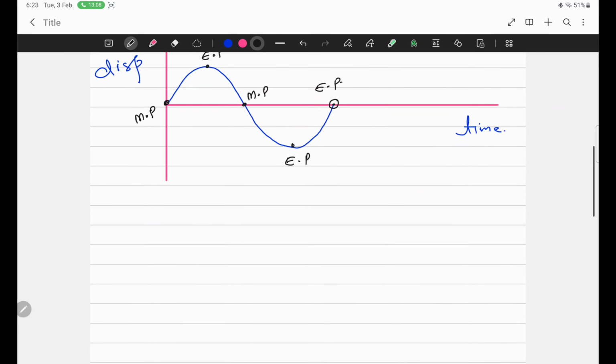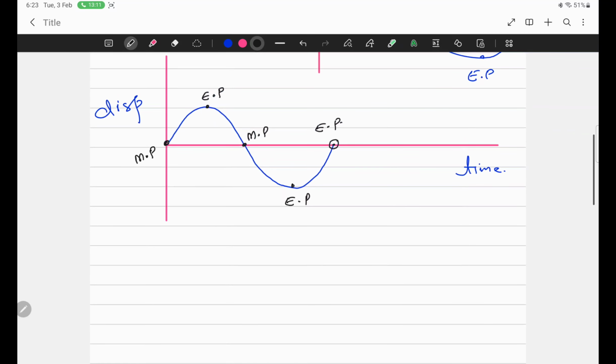The time to make one complete oscillation is called the time period. The time of one cycle, the time of one oscillation, is called the time period. In this graph, displacement is along the y-axis and time is along the x-axis, and the graph I have drawn is of one complete oscillation.